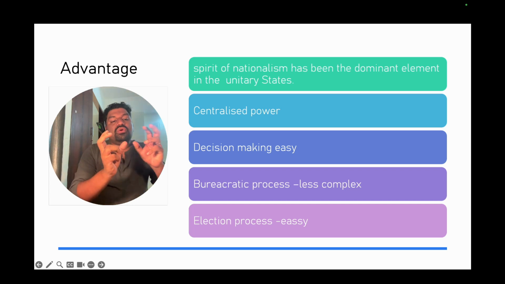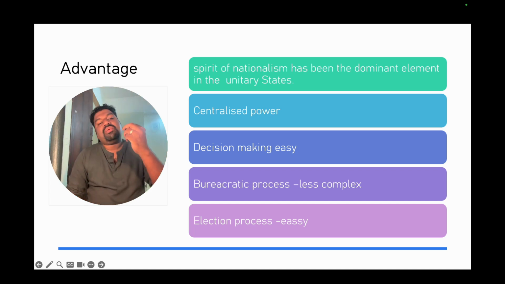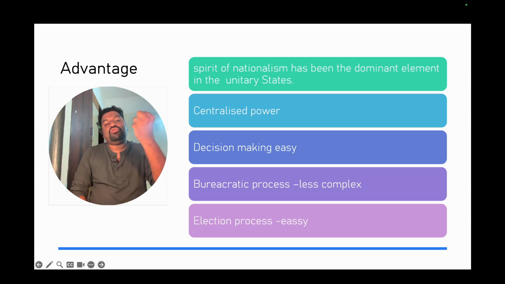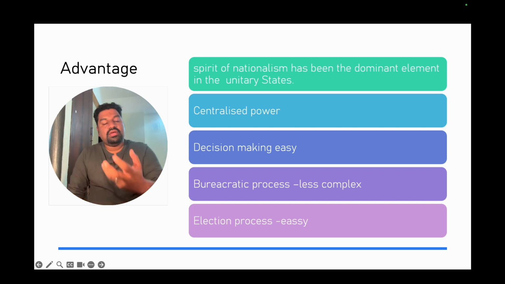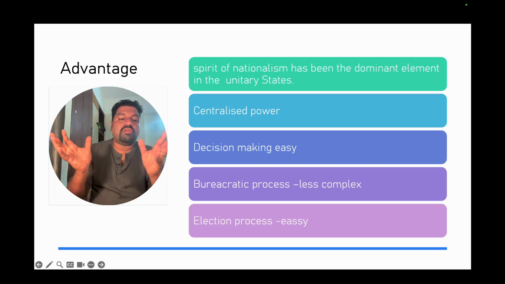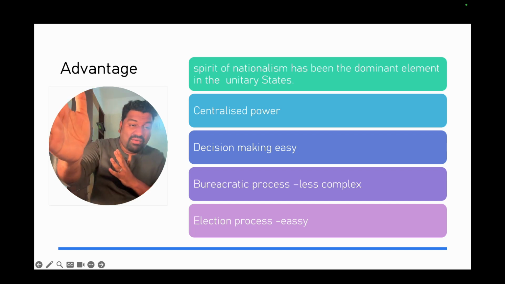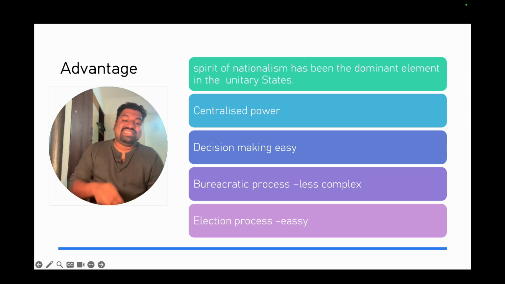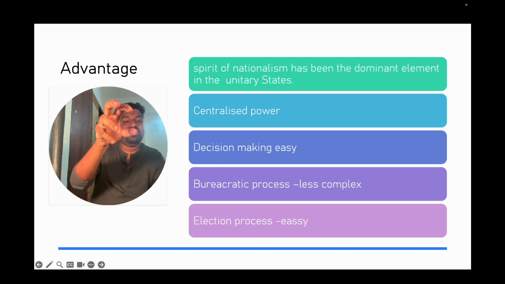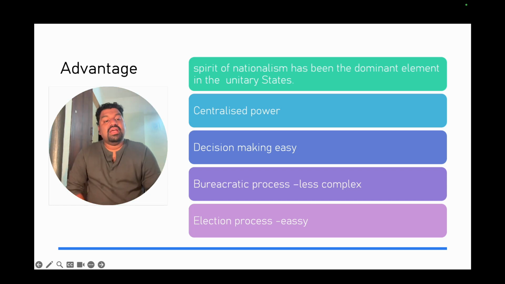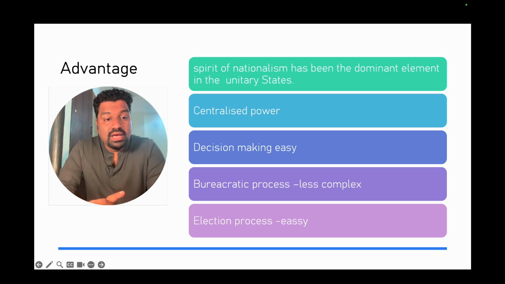There is no separate chief minister in the state, there are no separate ministers in the state, there is no tug of war between the federal government and the state government. State government means those who are ruling the provinces or the small subsections of the country. So there is no tussle. There is only one thinking of national interest in a unitary government.